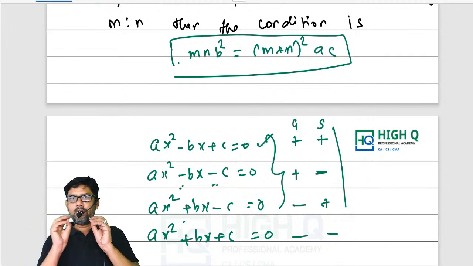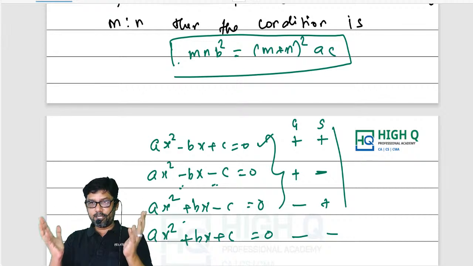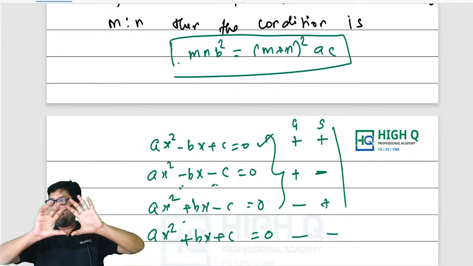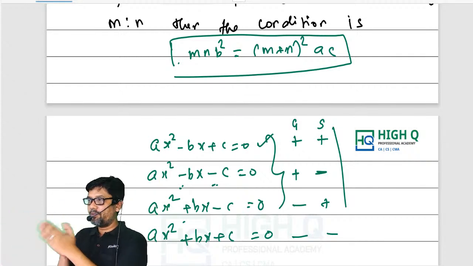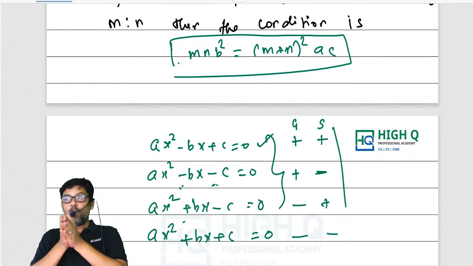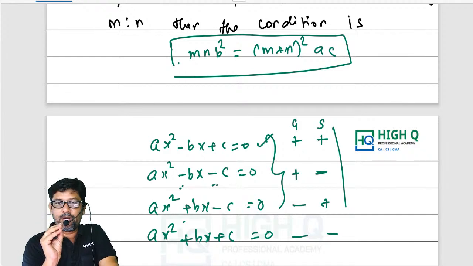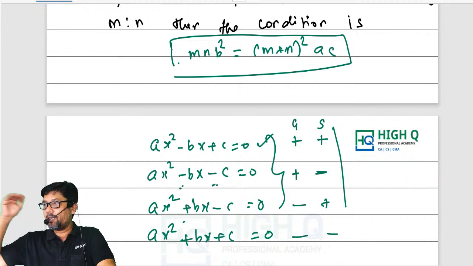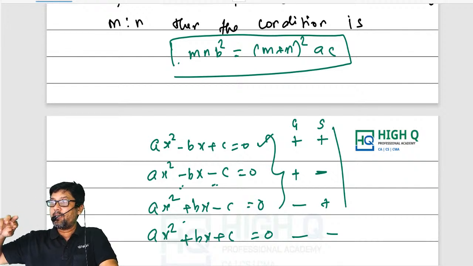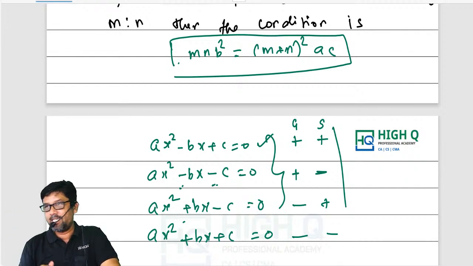As I told you, quantitative aptitude is like the elimination method. Sometimes they will give you the quadratic equation and may ask you to find the roots of the quadratic equation. When they ask you to find the roots, by looking at the quadratic equation you can come to a conclusion about the sign of the roots, you can easily understand.